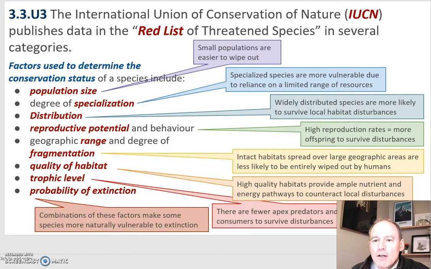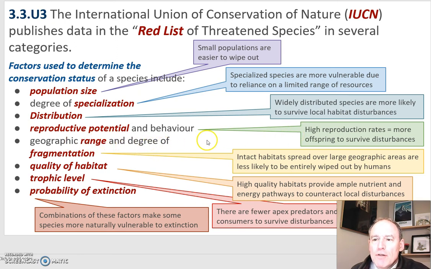Now, if we look at this chart, there's a lot going on. And what we want to see is that population size, small populations are easiest to wipe out. Degree of specialization, if you're very specialized, you're more vulnerable. Distribution, widely distributed species are more likely to survive a local habitat disturbance. Reproductive potential, high reproductive rates means you have more offspring, so you can survive disturbances and bounce back. The right whales in Nova Scotia have a low reproductive success, in that sense, reproductive potential rather.